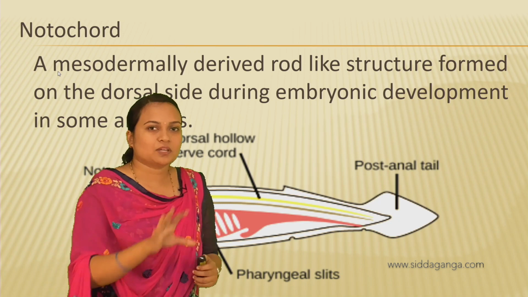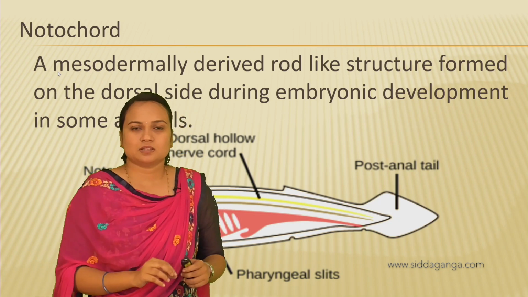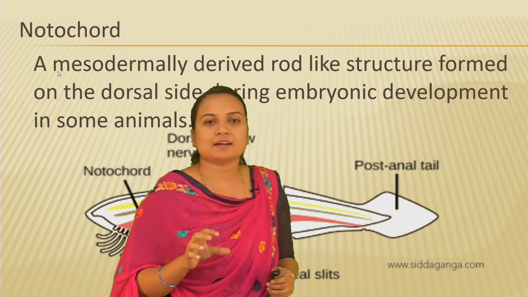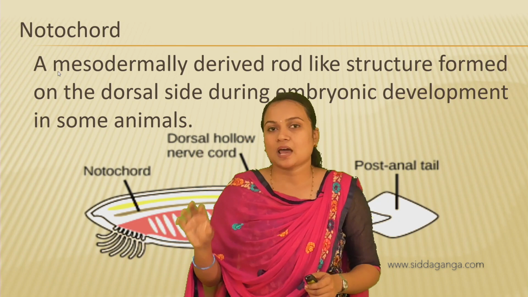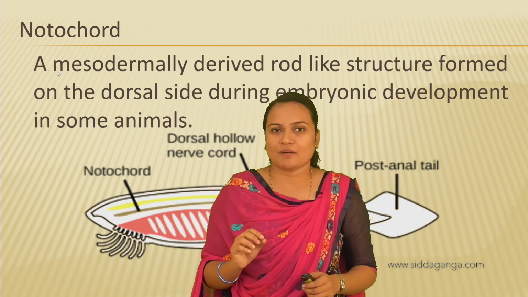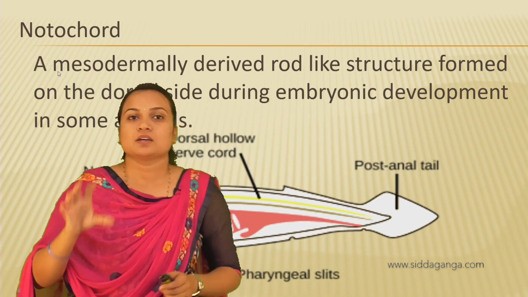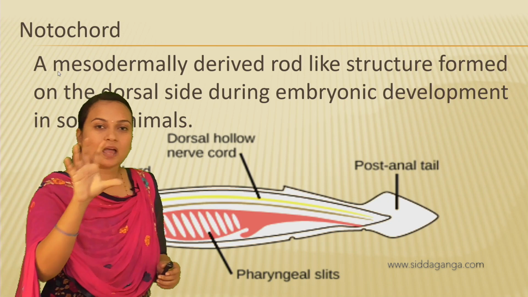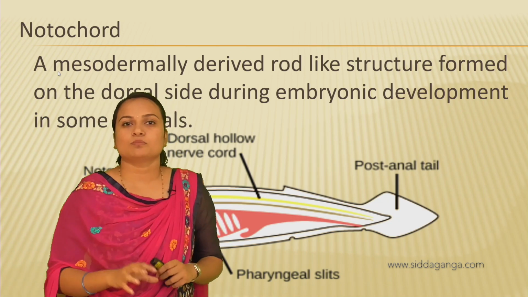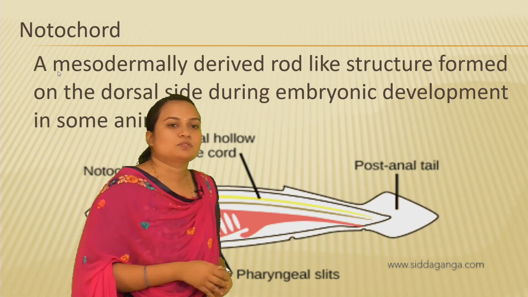Okay, if the cavity is present then the animals are called coelomates. And if the cavity is present, with pouches of mesoderm scattered in that cavity, then they are called pseudocoelomates. And if the cavity is completely absent, then they are called acoelomates. Right, that was about the coelom.